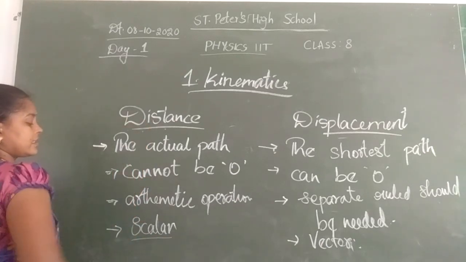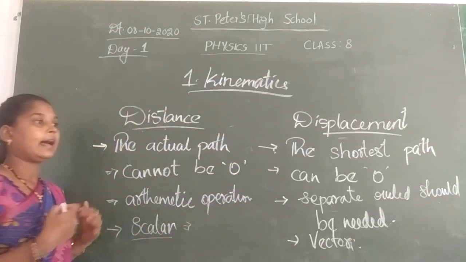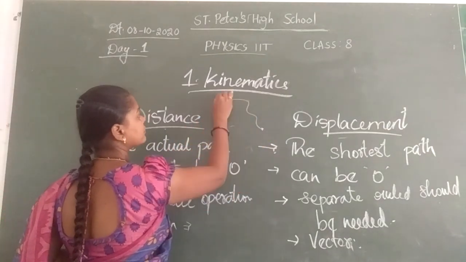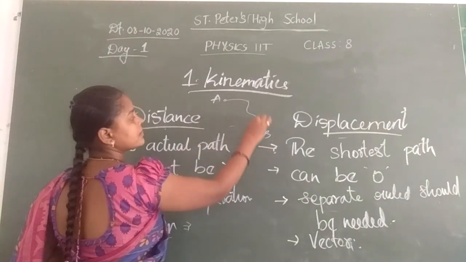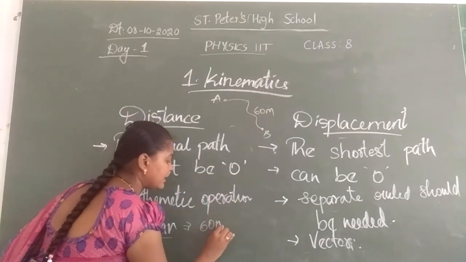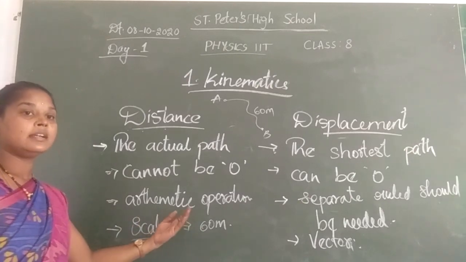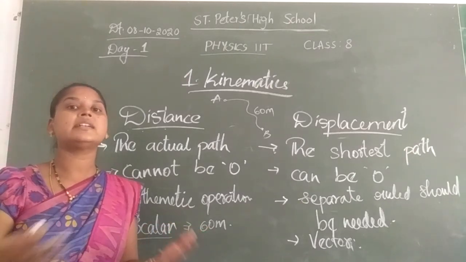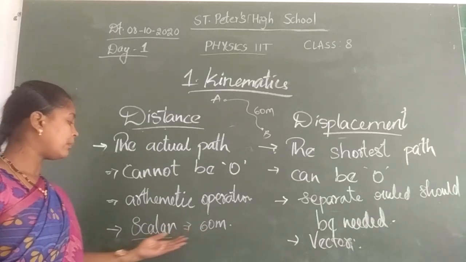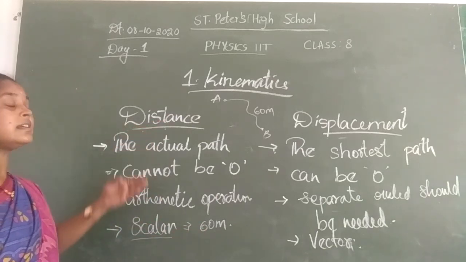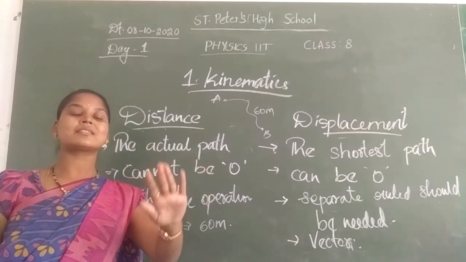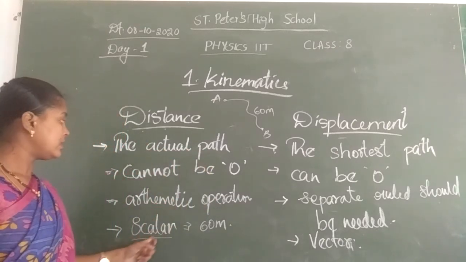I said scalar is distance, right? I said that I have travelled from A to B. This is my distance. It is 60 meters. So 60 meters is my distance. That is magnitude. I am not saying any directions there. So the 60 meters will come under scalar. Distance is a scalar because it will not say about any direction, just the measurements and some units. That's it. So distance is a scalar.